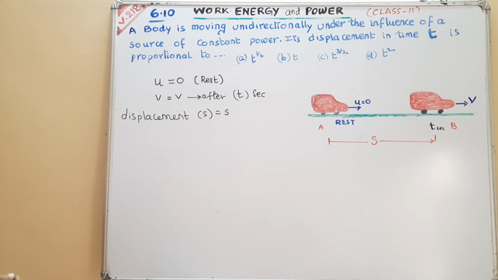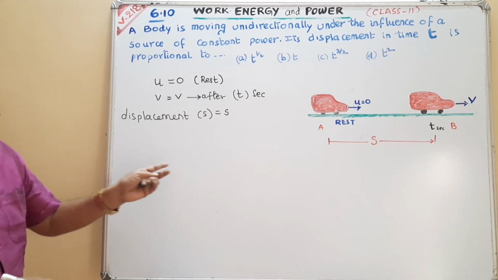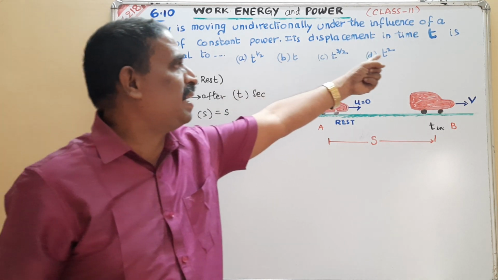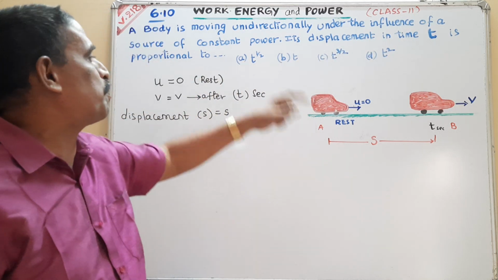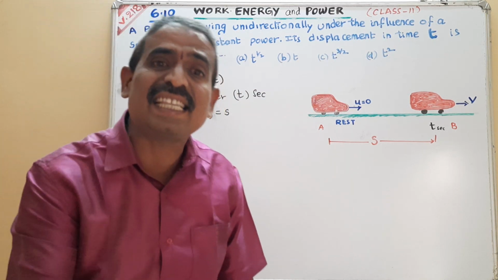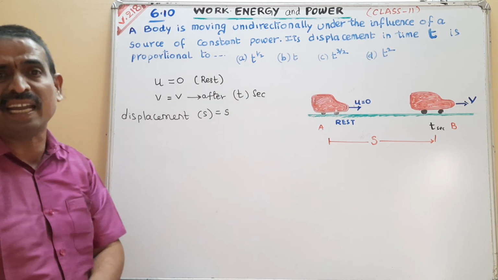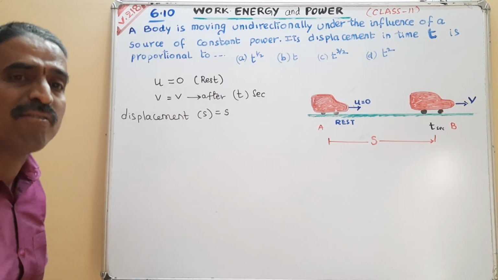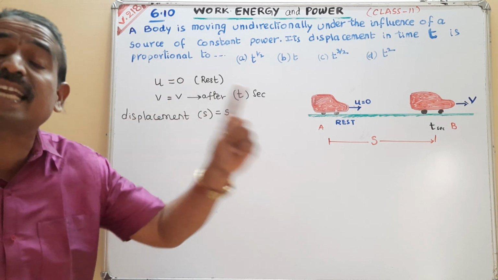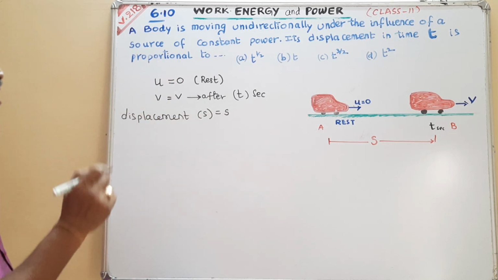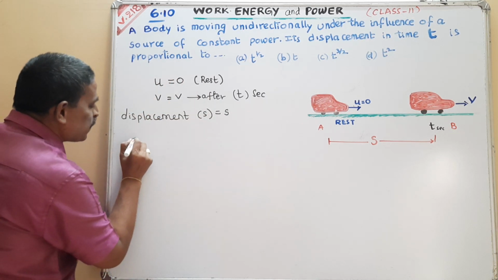Now they told that its displacement in the time t seconds is proportional to. What is the relation between the displacement and the time taken? They have given one hint: constant power. We know one formula.